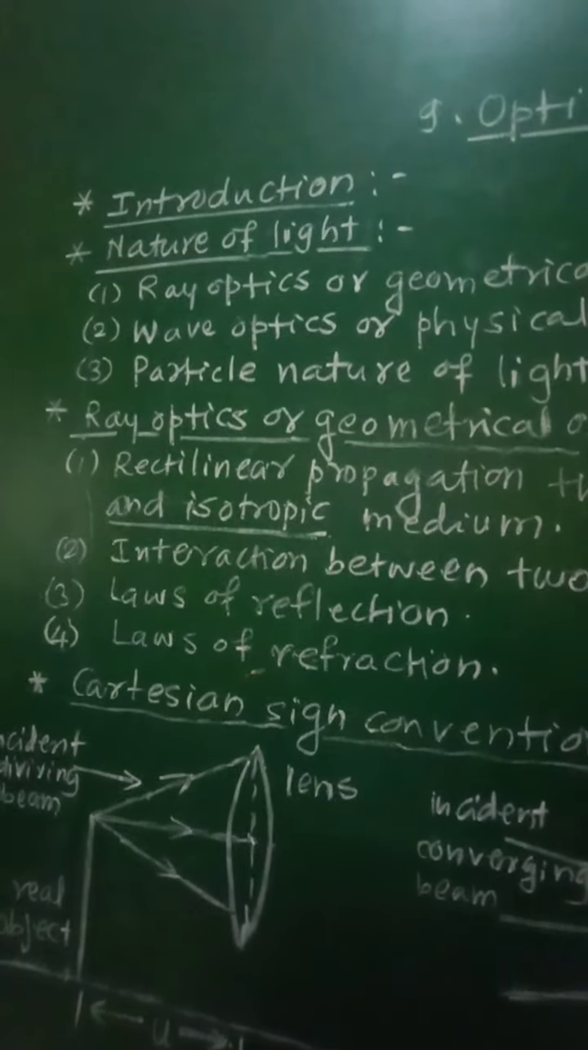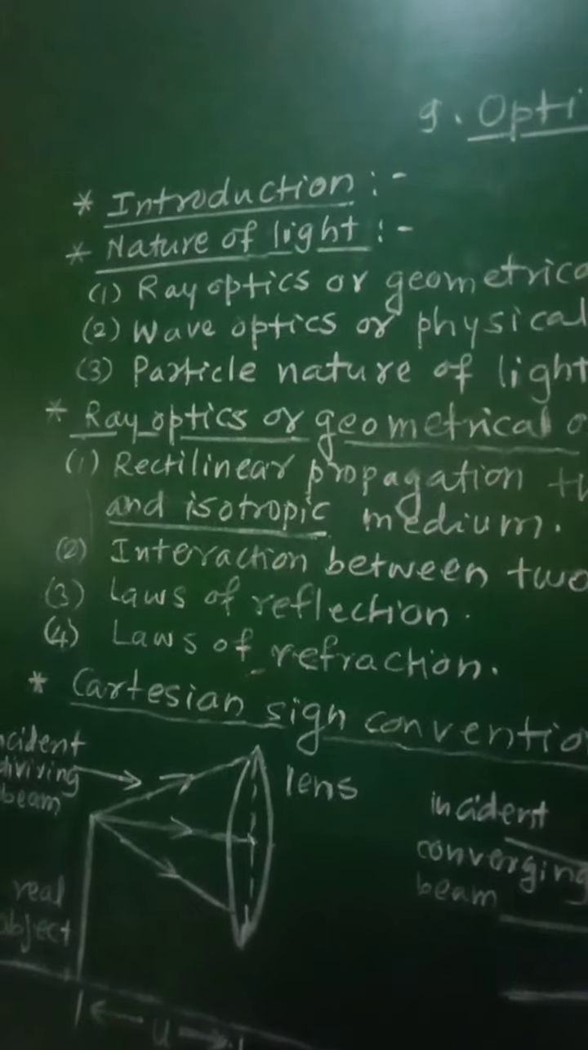Thus the light consists of energy carrier photons guided by the rules of electromagnetic waves. According to the special theory of relativity, the maximum speed of any object is equal to the speed of these photons, that is, the speed of light, which is taken as c equal to 3 into 10 raised to 8 meter per second.